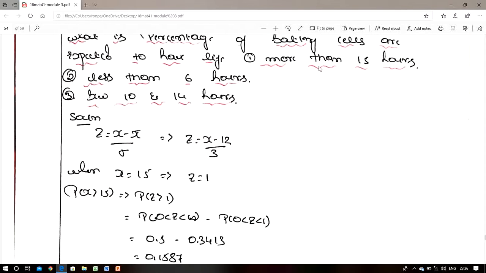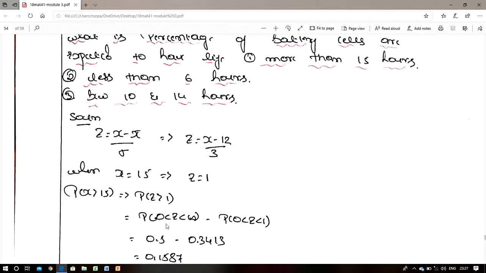Now come to the conditions. First one is more than 15 hours. For more than 15 hours, we first find the z value by substituting x is equal to 15. 15 minus 12 divided by 3. 15 minus 12 is 3, and 3 by 3 is 1. Then z is equal to 1. More than 15 hours means x is greater than 15, so it means P of z greater than 1, which is also 1 to infinity.